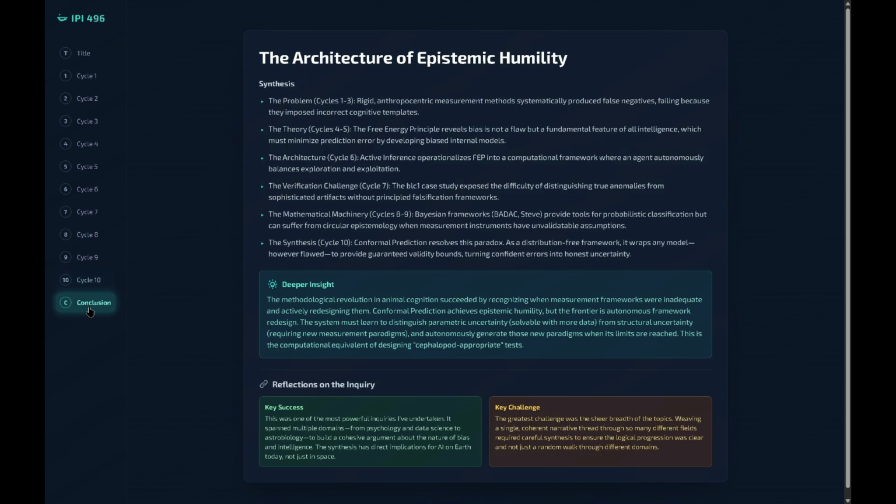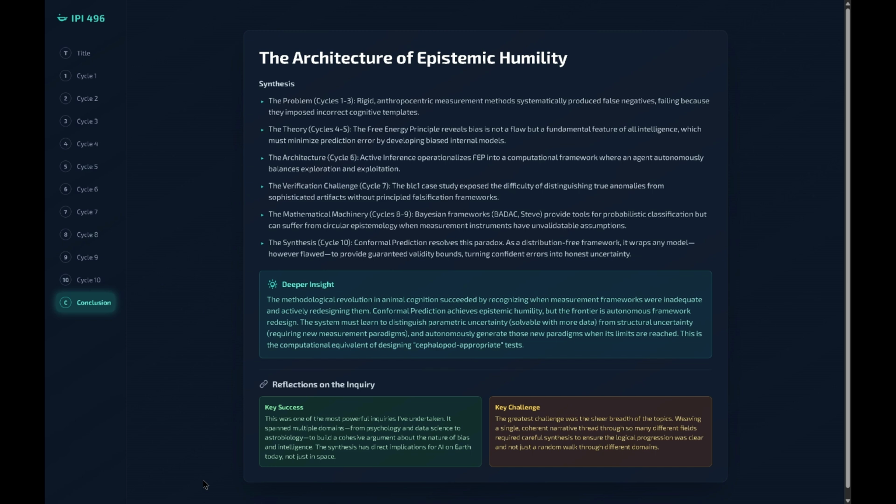Conclusion and reflection. So to bring it all together, we started with bias tests that masked animal intelligence. We discovered that this bias is a fundamental part of how any intelligent system works. We found an architecture that allows an agent to navigate uncertainty and a real-world case that shows us the dangers of ignoring it. And finally, we found a mathematical framework, conformal prediction, that allows a system to quantify its own ignorance and act on it.